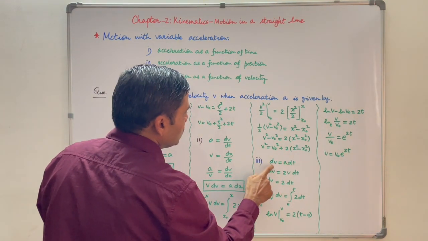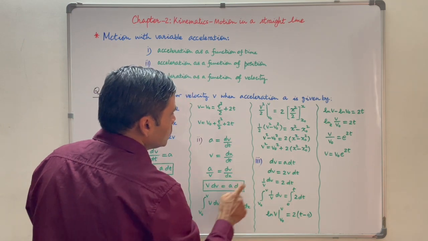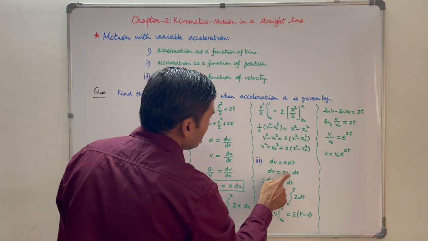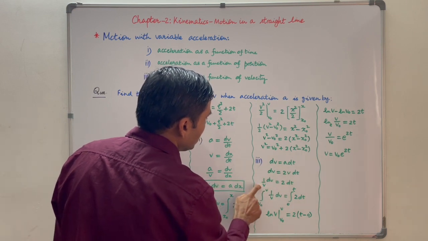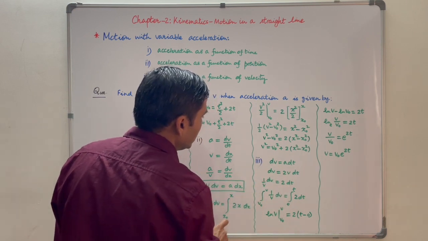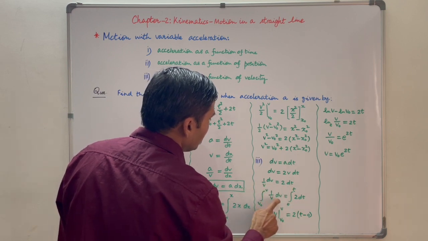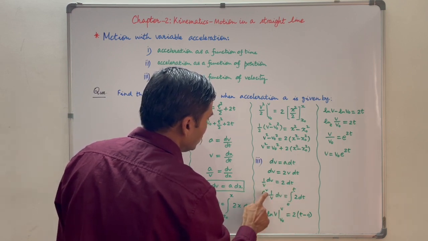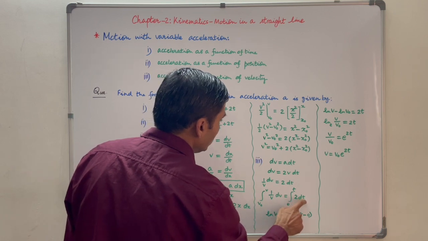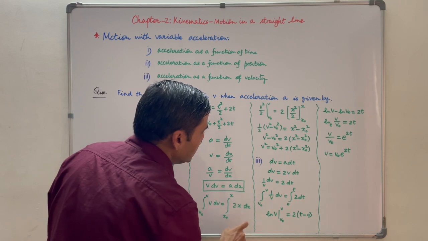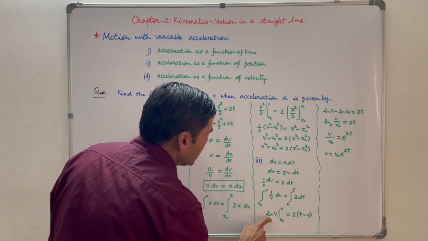Third part, we know that dv is equal to a dt. So dv is equal to, put the value of a from here, 2v dt. Bring v on this side. So 1 upon v dv is equal to 2 dt. Now integrate both the sides within limits. Integration of 1 upon v dv within limits v0 to v is equal to integration of 2 dt within limits 0 to t. Integration of 1 upon v dv is equal to log v, that is natural log.